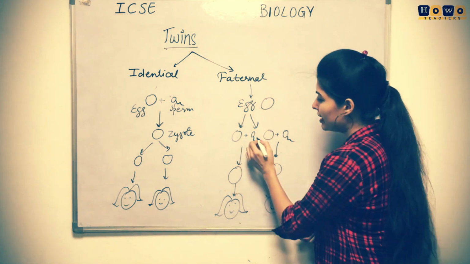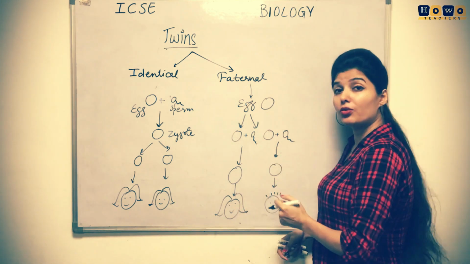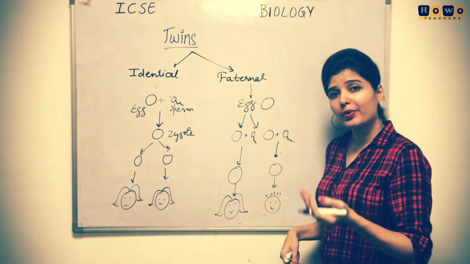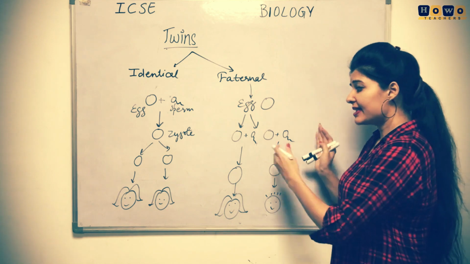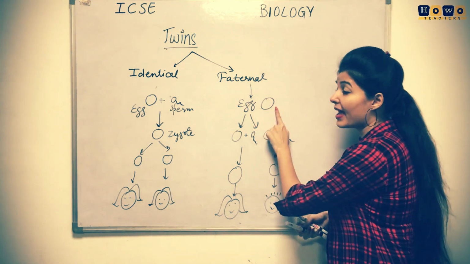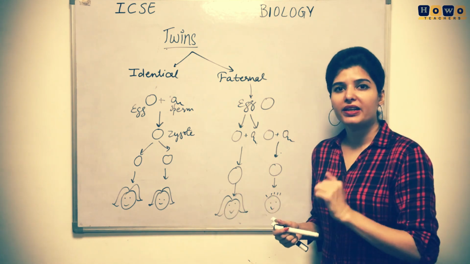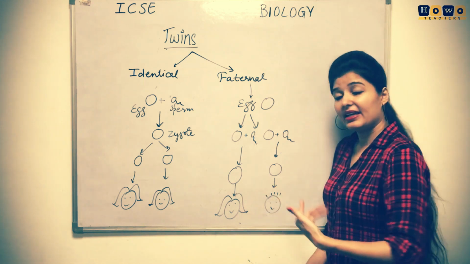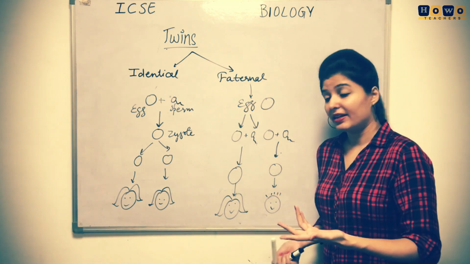Now let us suppose that this was the sperm that was having the X chromosome and this was the sperm that was having the Y chromosome. So the boy is formed. Now these are the twins. They will be twins. They are quite the same because the egg was the same. But there will be a difference in the male constituent. So that is why there is a difference in the genetic character. There is a difference in the gender.